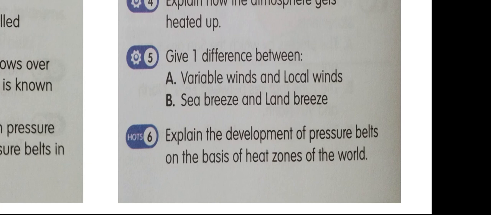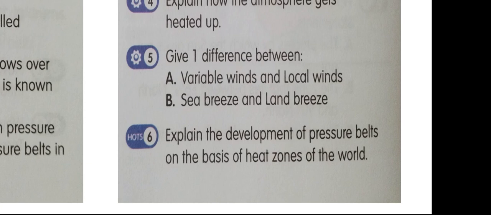This is the low pressure area called equatorial low pressure belt. Near 30 degrees to 35 degrees north and south latitudes, the temperature is lesser than what is in the equatorial region. Therefore, this high pressure area in both hemispheres is called subtropical high pressure belts.